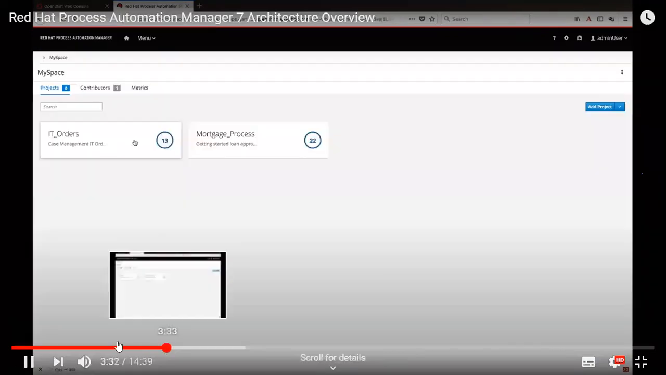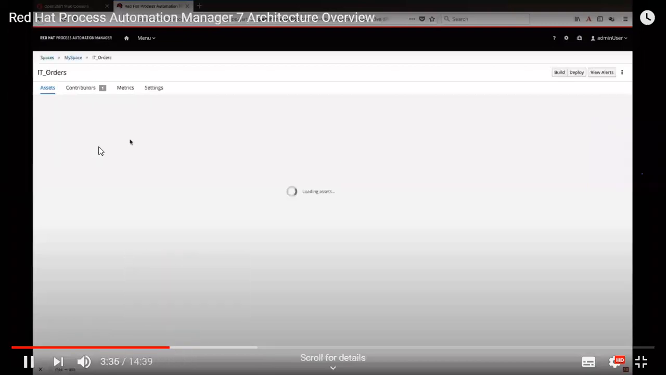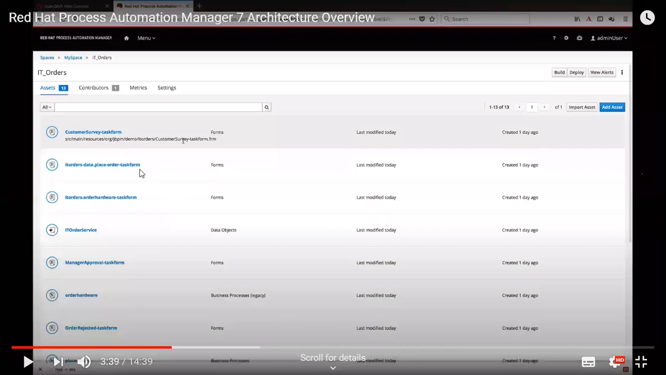There are some assets as well. If you click on the project, this is MySpace. MySpace is nothing but the main package, the workspace. In that workspace we have multiple projects. This one is the mortgage process project, and this is also another project, IT orders.